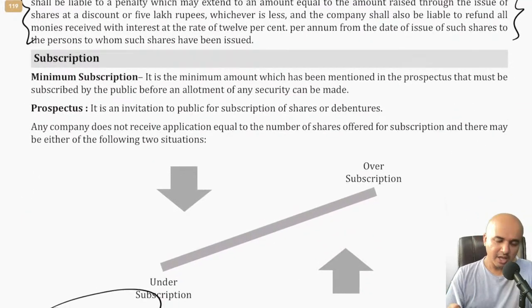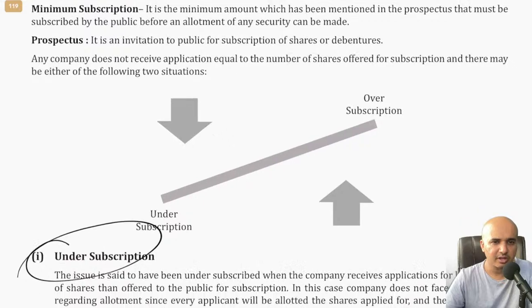Then there are other aspects. Let us quickly go through that. Minimum subscription, they say. What is this minimum subscription now? It is nothing but the minimum amount which needs to be subscribed by the public or institutional investors before the allotment can be made. That means if the company doesn't receive that minimum subscription amount from the applicants or the shareholders, then the company cannot go ahead with the issue. That is something which they have to understand, and they'll have to cancel the issue and then they'll have to return the money to those people from whom it has received the subscription amount.